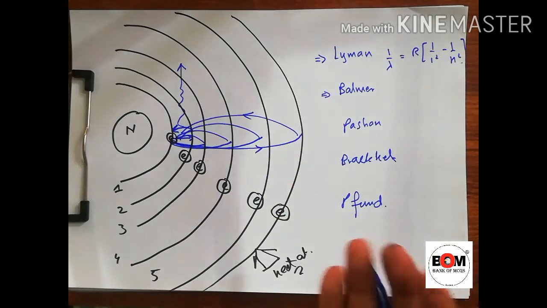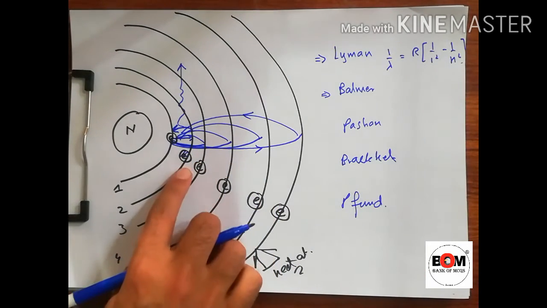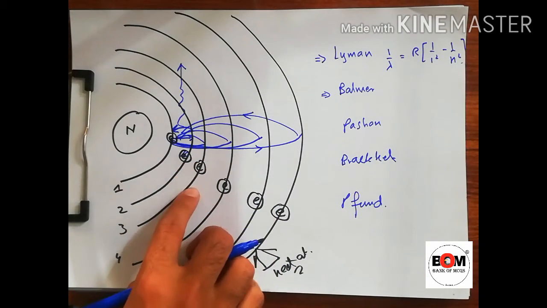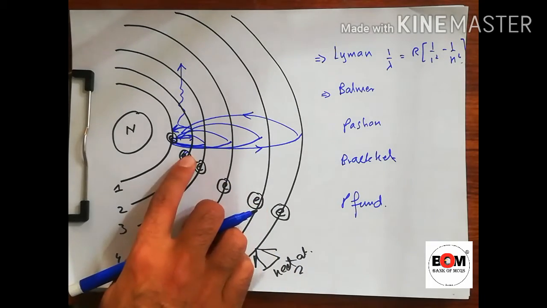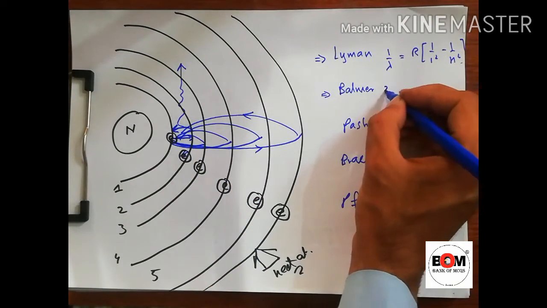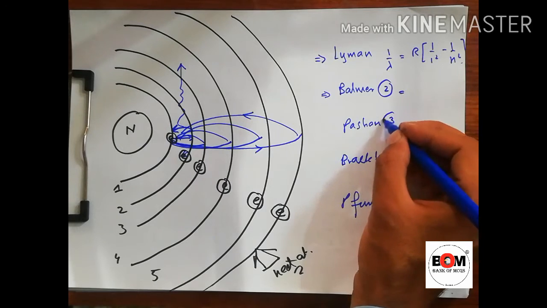The same can also occur for the second shell. It depends on which shell the electron falls to. If it is the second shell, it is Balmer. If the electron falls to the third shell, that is Paschen.